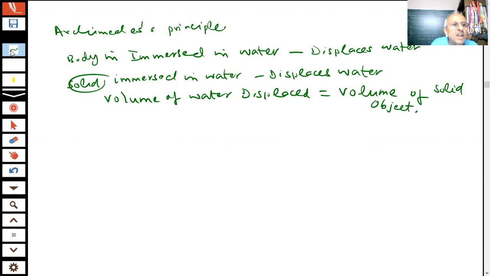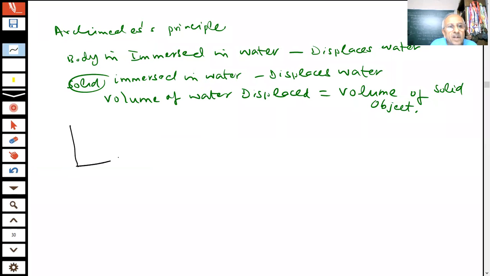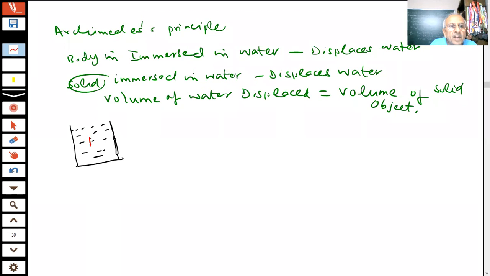Here, if you have water, this is my water, and if I put an object here, a solid, then an equal volume of water will be displaced.